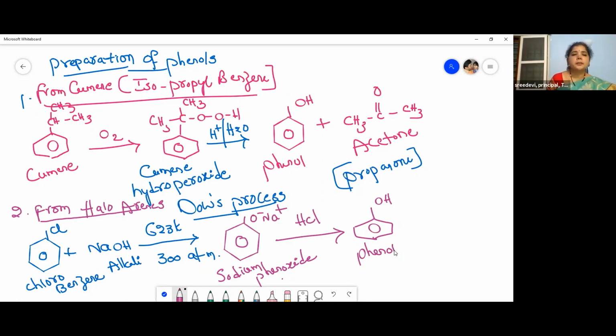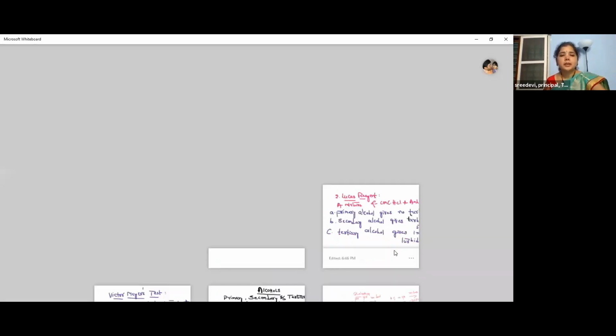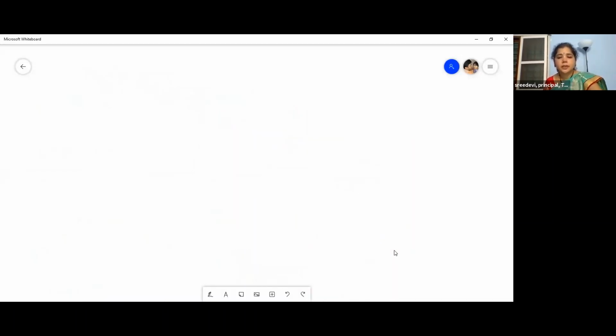So the first one is from cumene, that is isopropyl benzene, and the second one is from haloarenes. And this process is called Dow's process. Chlorobenzene, when treated with a base, that is NaOH, at 623 Kelvin and 300 atmospheres pressure, gives sodium phenoxide, which on treatment with an acid gives phenol. Right. Now let us see the remaining preparations of phenols, children.